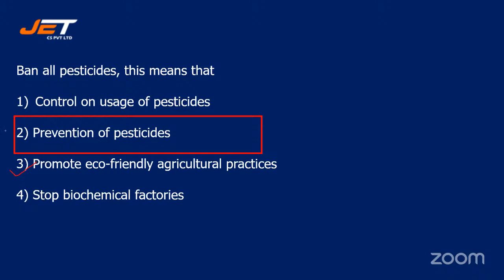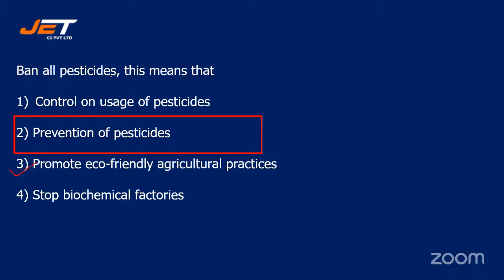So I hope this confusion is clear to you. The general meaning of ban all pesticides is prevention of pesticides, but the purpose of the slogan is to promote eco-friendly agricultural practice. Option three is the right answer when we consider it as a slogan.